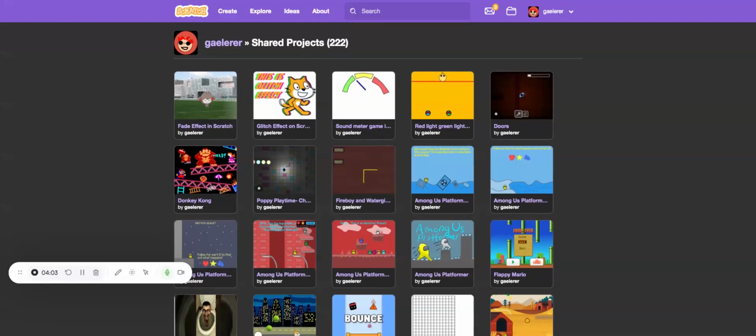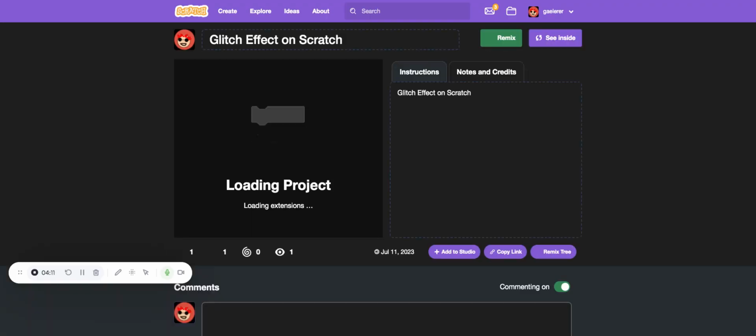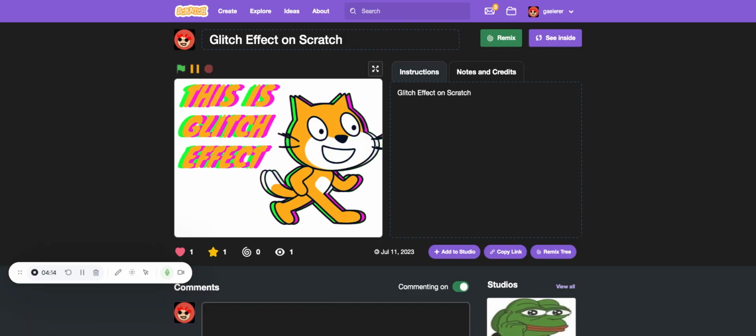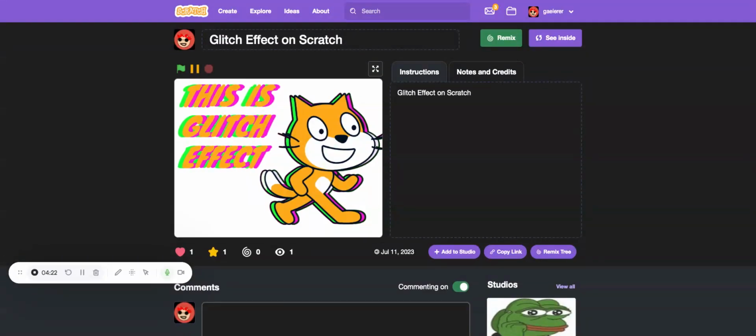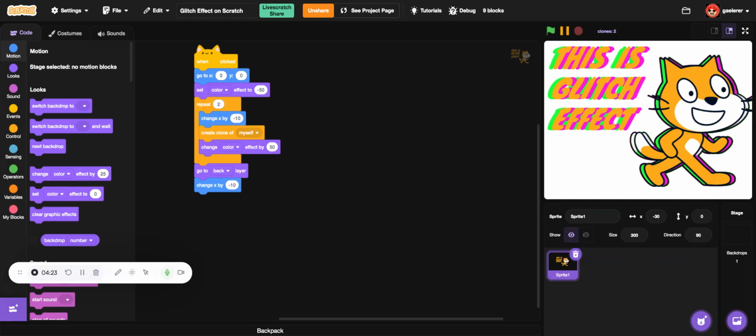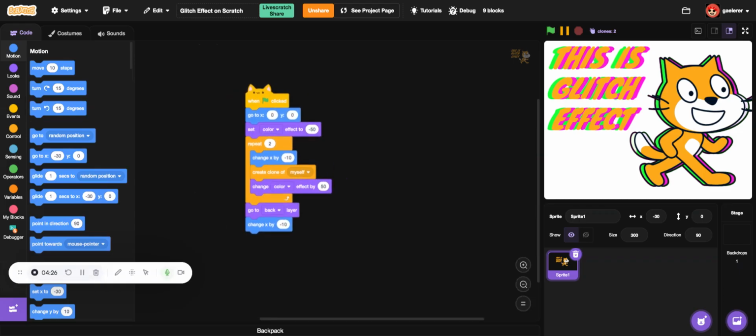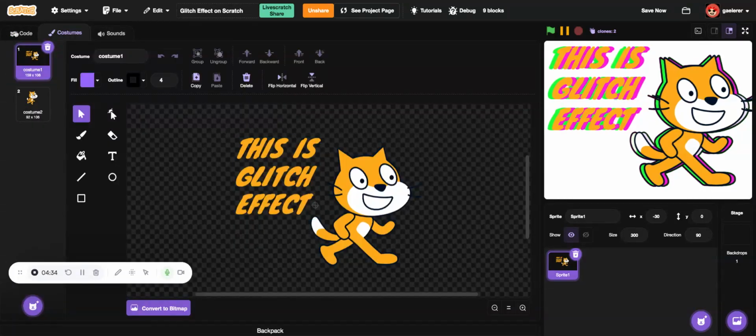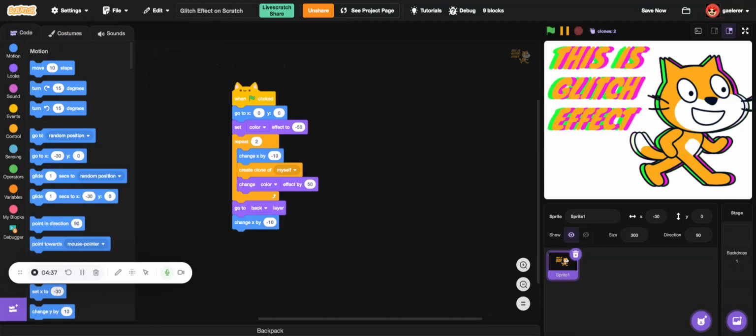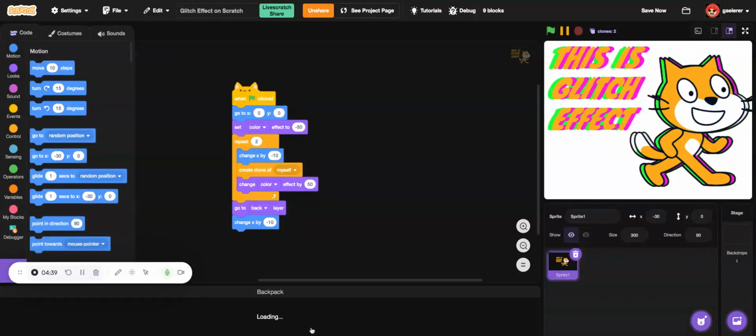Red light, green light. Okay, so we have this glitch effect. Let's see it. Okay, glitch effect. It's very glitched. Now let's take some code further. I'm going to click, go to the code, and pull off that code. Let's put it in the backpack.